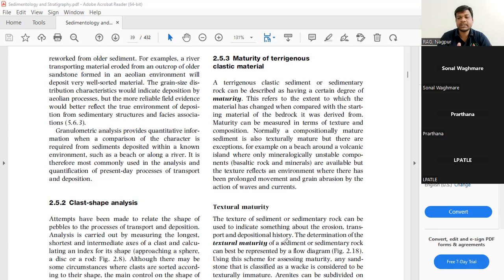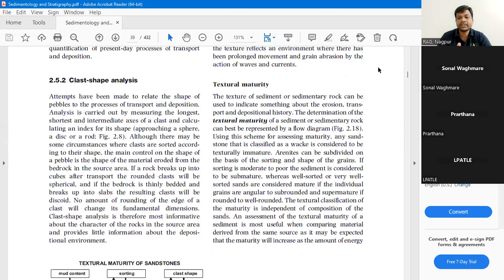Textural maturity is when the material has a proper texture, that means it has similar kinds of particles present. That will be called textural maturity.